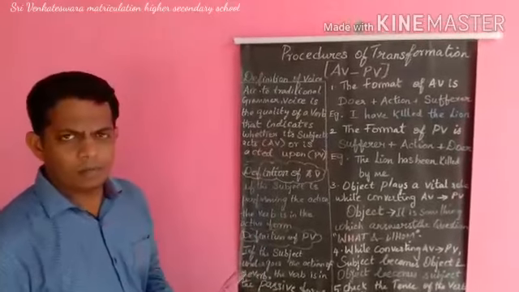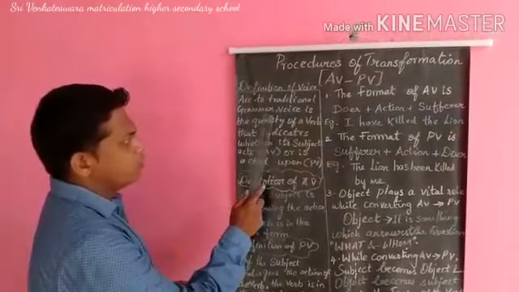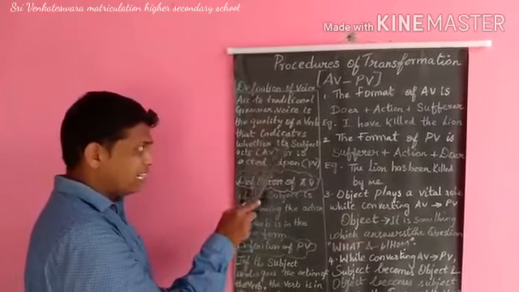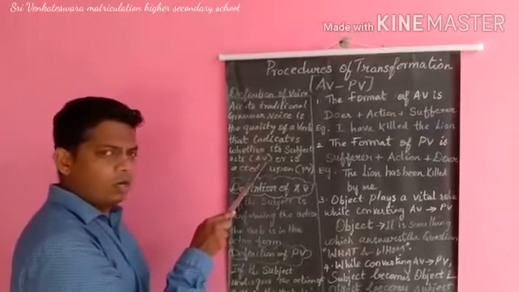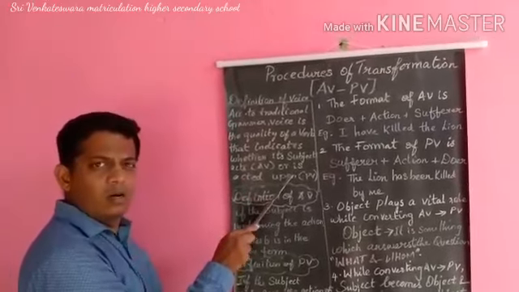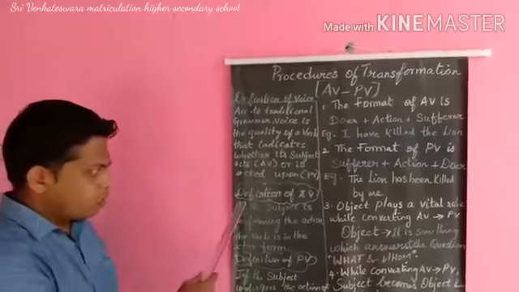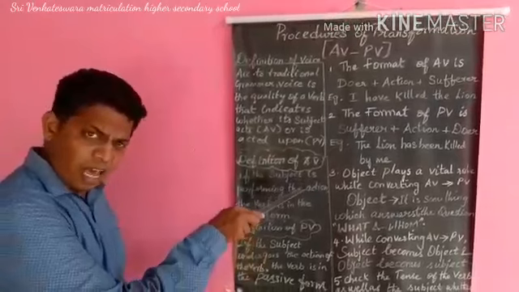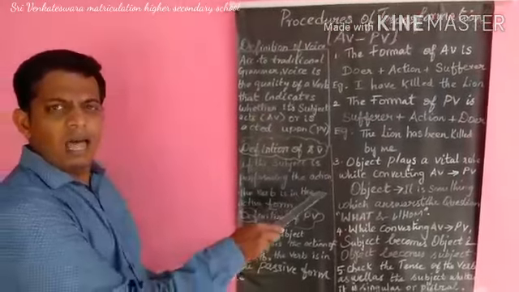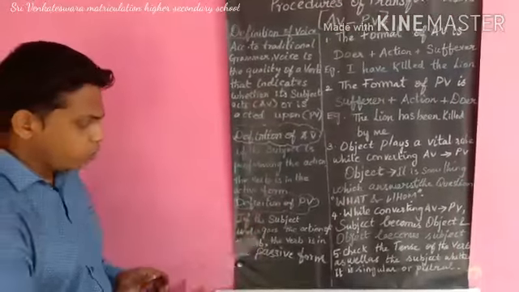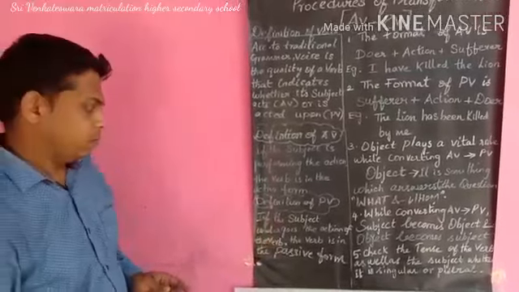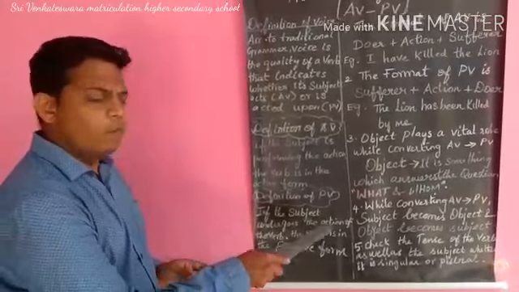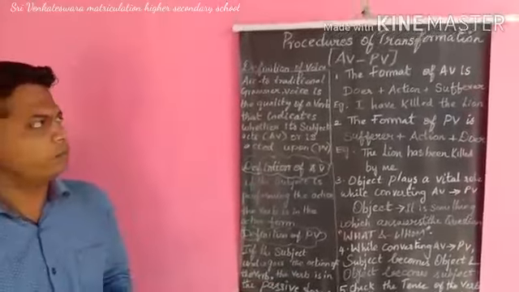Definition of voice. According to traditional grammar, voice is the quality of a verb that indicates whether its subject acts, called active voice, or is acted upon, called passive voice. Definition of active voice: if the subject is performing the action, the verb is in the active form. Definition of passive voice: if the subject undergoes the action, the verb is in the passive form.